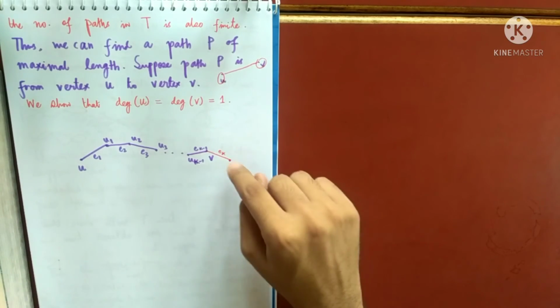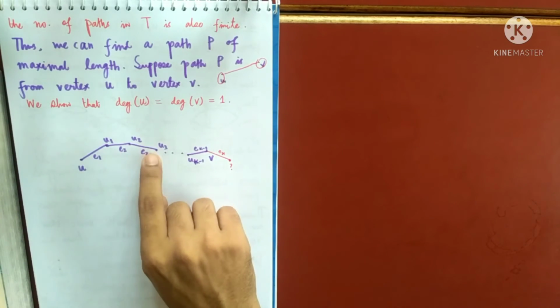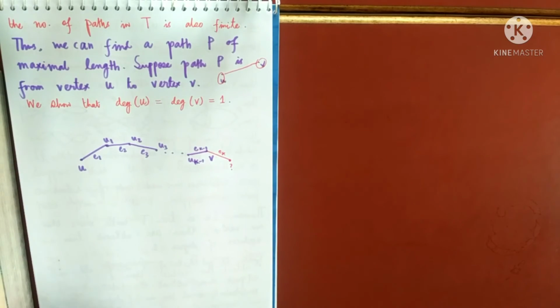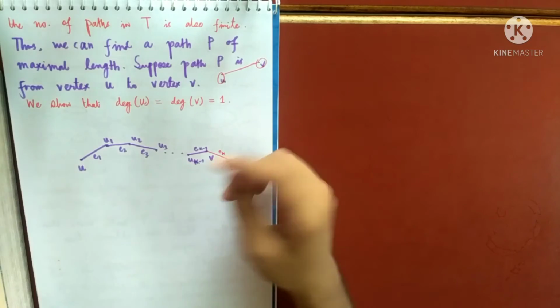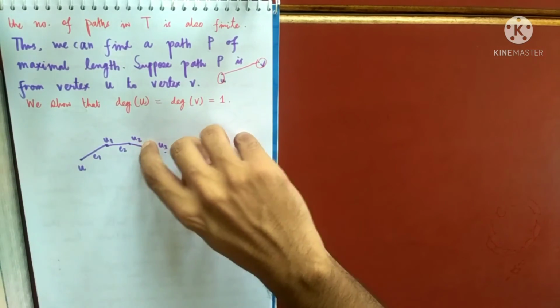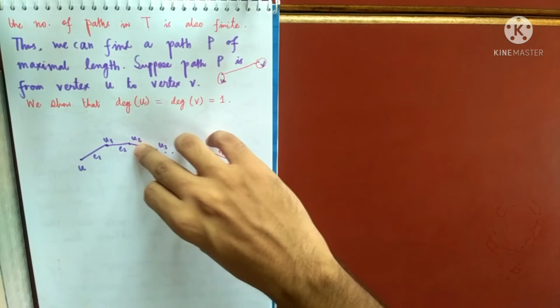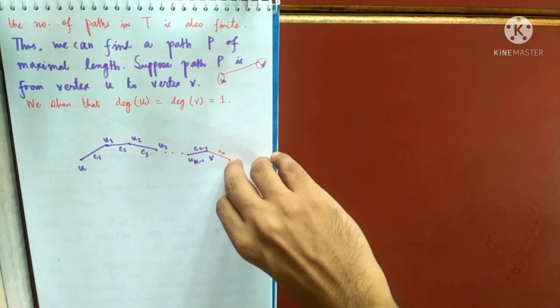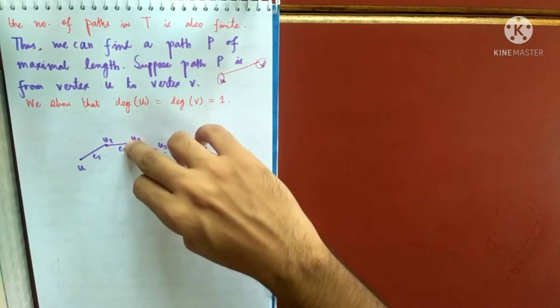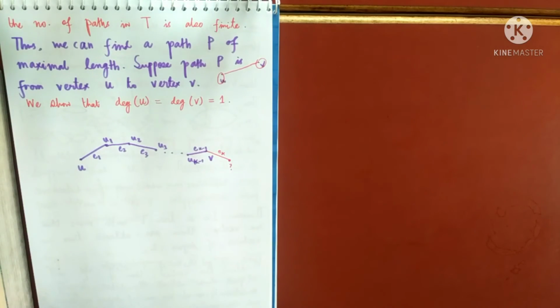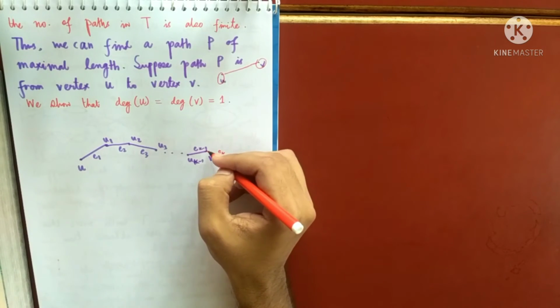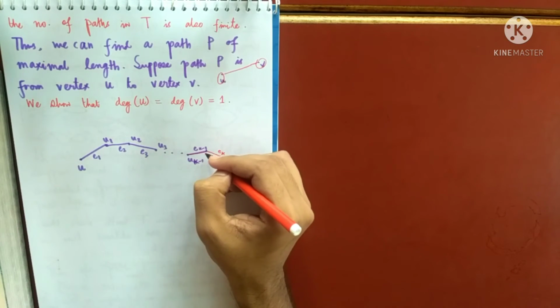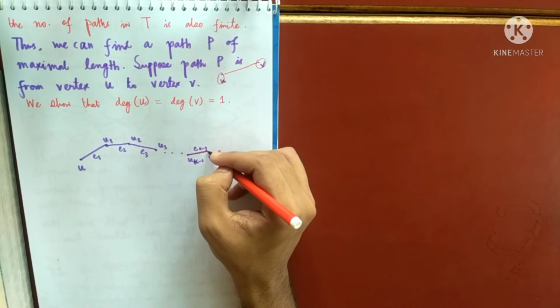If you take the end vertex to be any of these vertices, that will lead to a contradiction because that will form a cycle. Suppose the end vertex of Ek is U2. If I start with U2 this way, it will be connected to U2 again and that will form a cycle. Did you understand my point? Again, I am repeating the whole fact. Suppose that degree of V is not 1, it is at least 2. So there will be two edges incident to V: one you can see is E(k-1), and another I am calling Ek.